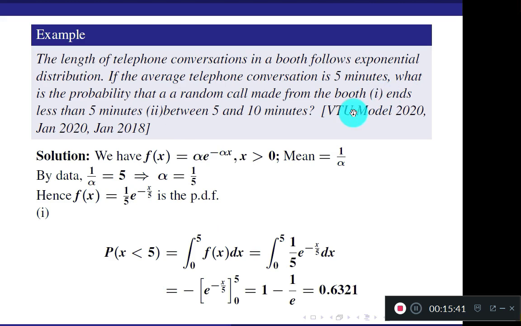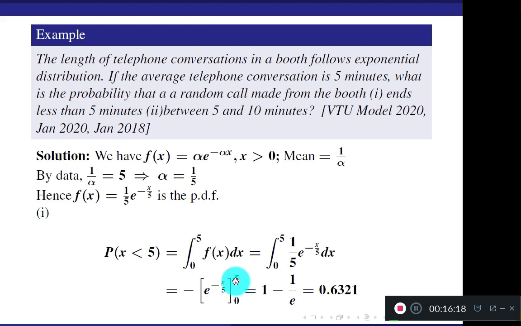First question: a random call made from this booth ends less than 5 minutes. So P of x less than 5 means integration from 0 to 5. So from 0 to 5 you need to integrate this function. Integrate e to the power minus x by 5. Once again I am repeating, the integration is e to the power minus x by 5 divided by minus 1 by 5. So 1 by 5 cancels with this 1 by 5. You get only the minus sign. Apply the limits, upper limit 5 and lower limit 0. You get this answer.